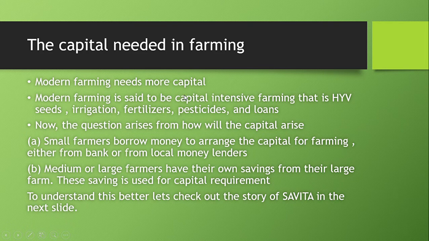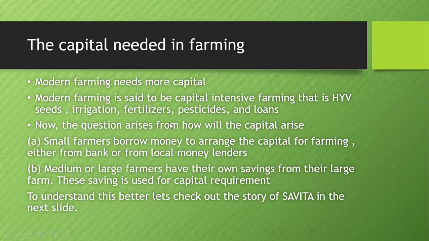Modern farming is said to be capital intensive farming, that is HYV seeds, irrigation, fertilizers, pesticides and loans. So intensive capital means we need all these things to make modern farming. We studied in the last video modern methods, mixed cropping. In modern methods, HYV seeds are used, that is the green revolution. Hope you remember those. If you don't remember, please go to that video. So modern farming is said to be capital intensive.